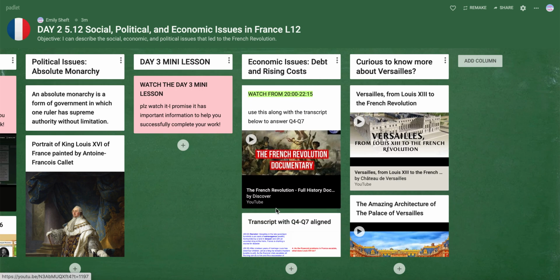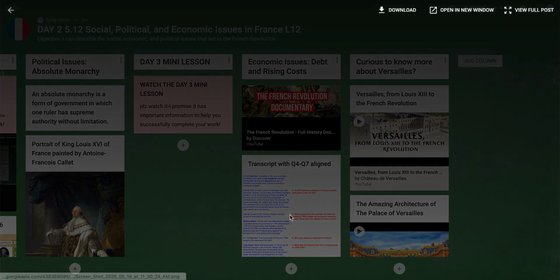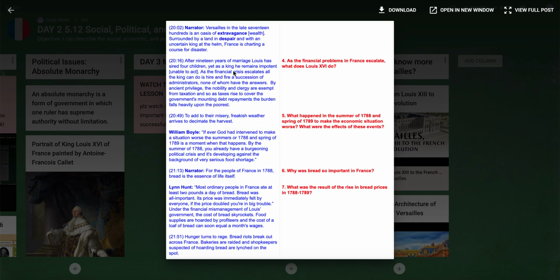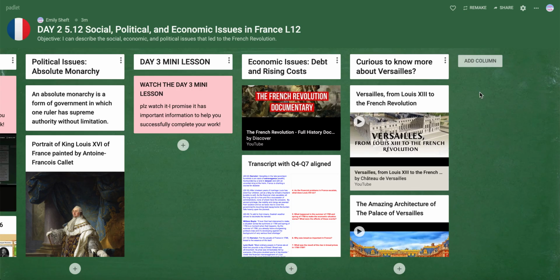Along with this, there is a transcript. This part is not word for word, but this is the transcript from the video, and I have aligned the questions to where you can find the answer in the video and in the transcript. So you can watch the video and then you can look at the transcript and answer questions 4 through 7.